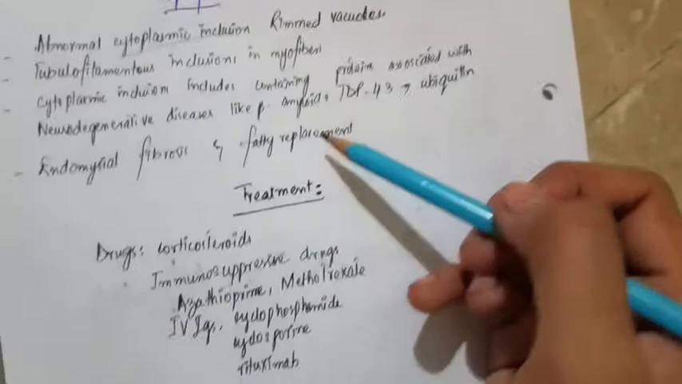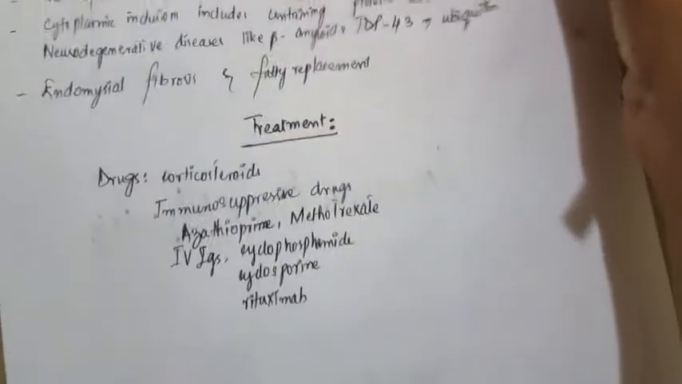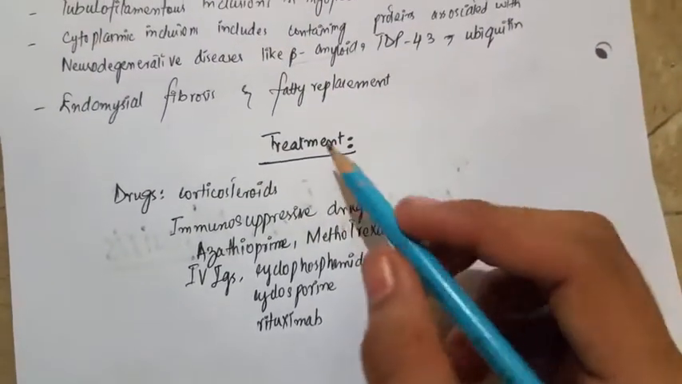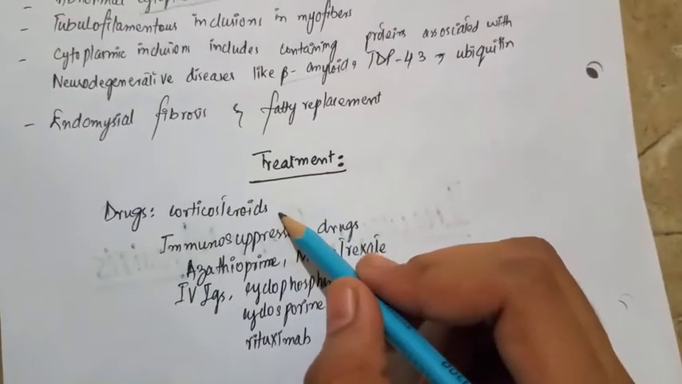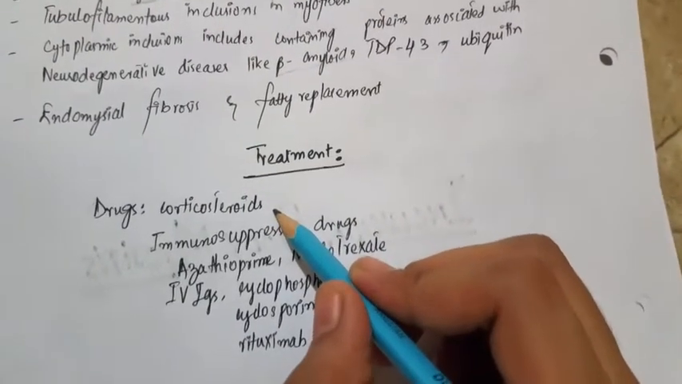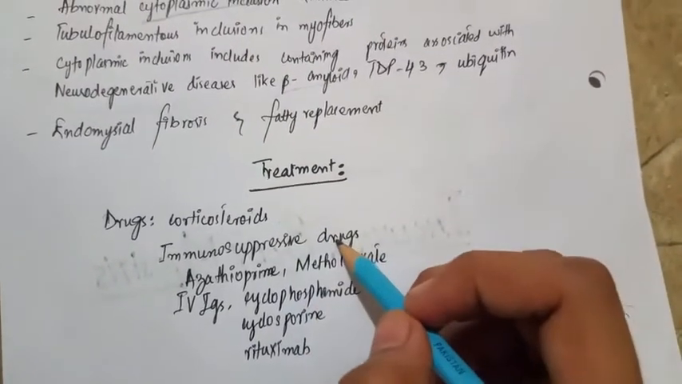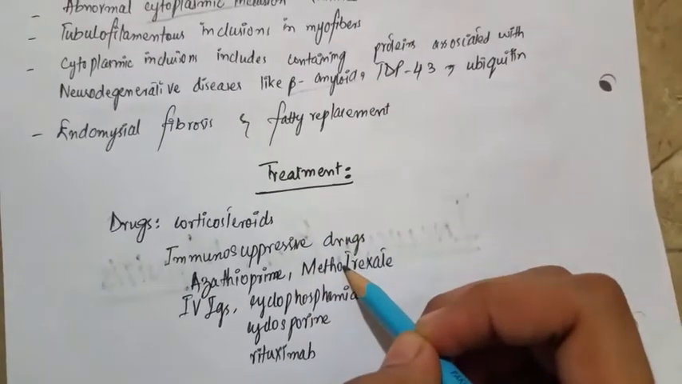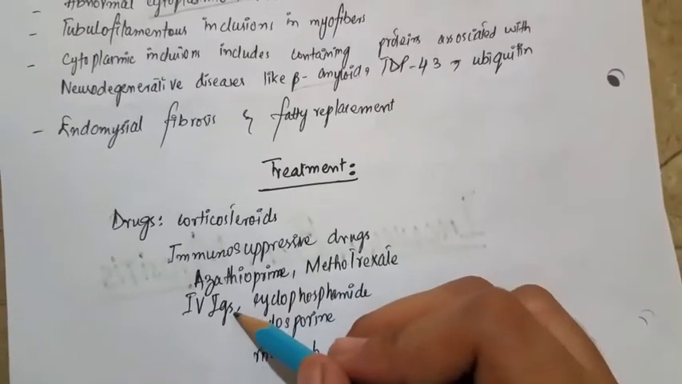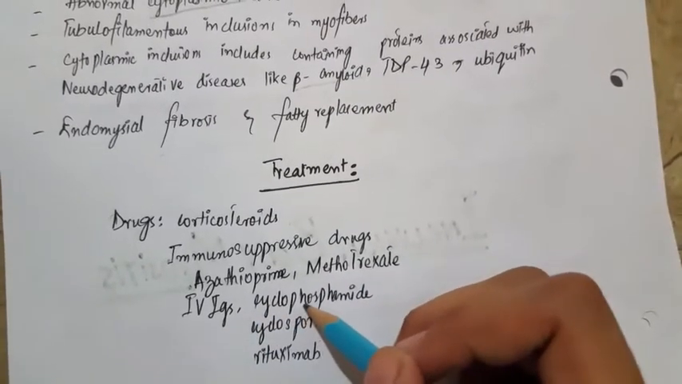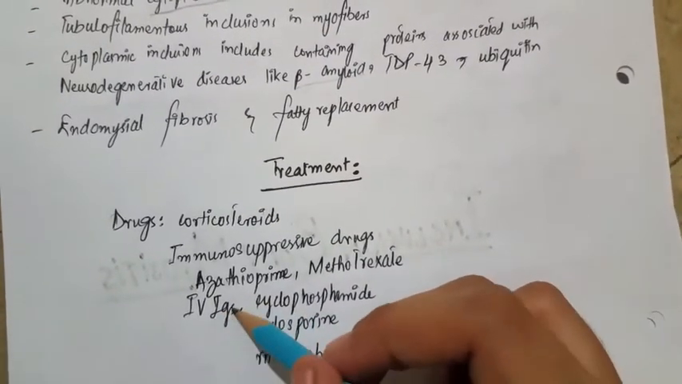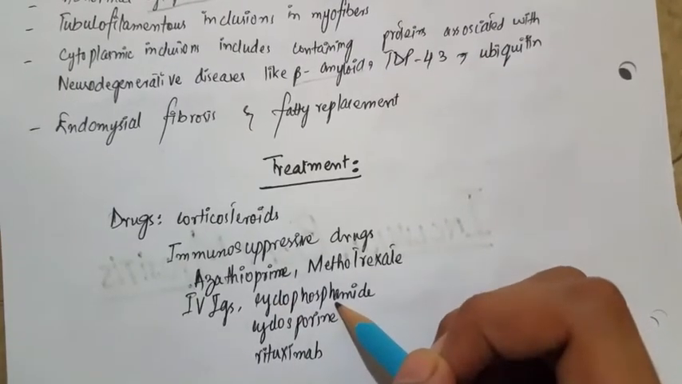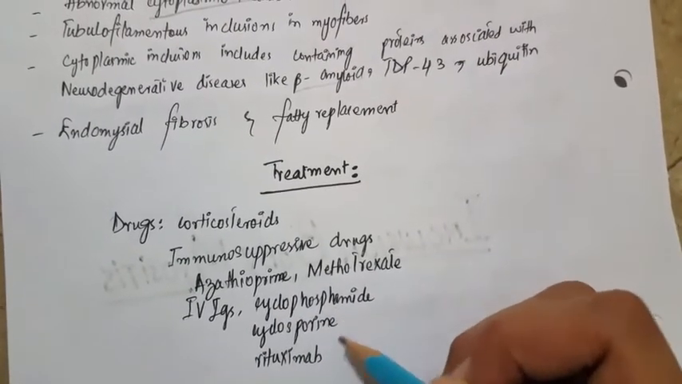The treatment of all the inflammatory myositis are the drugs. Corticosteroid, if the patient is resistant to the corticosteroids, we can give the immunosuppressive drugs like azathioprine, methotrexate. We can give the IV immunoglobulins, and other drugs include the cyclophosphamide, cyclosporine, rituximab.